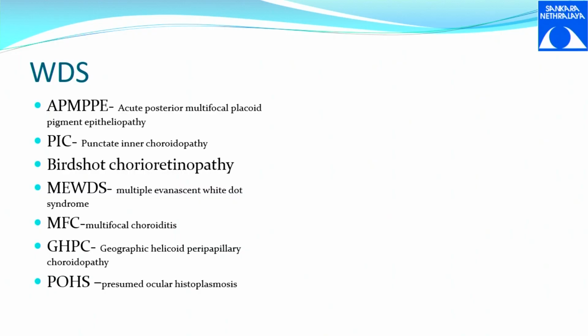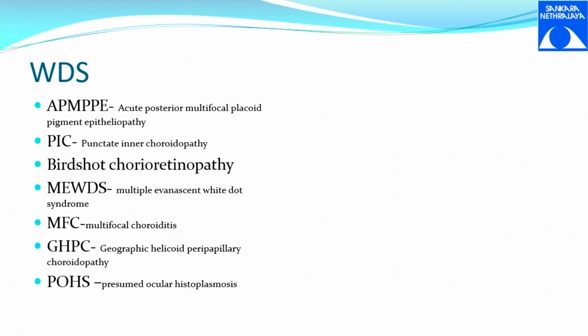We have something called MEWDS, where it is an evanescent lesion, a self-limiting condition. During that time, the patient says, yes, my vision has diminished. And then after a few days, it vanishes by itself. You need not treat the patient. You just have to observe and document. Imagine you find a patient with those lesions, the patient is telling you about diminution of vision, you document it using an FFA, and 10 days later, even without your treatment, everything becomes all right. That sort of lesion is called MEWDS.